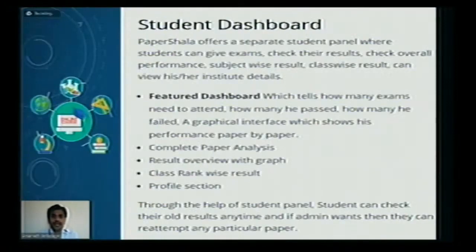Then the student dashboard. Here we'll have two options: one is the admin dashboard and the other is the student dashboard. In the student dashboard, the student will be able to understand things easily and can write the exam very easily. It is user friendly and student friendly. He will not be confused anymore to write the exam.